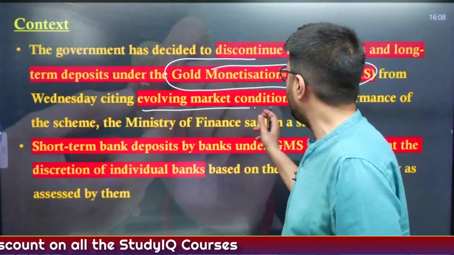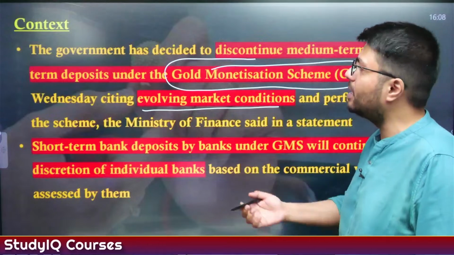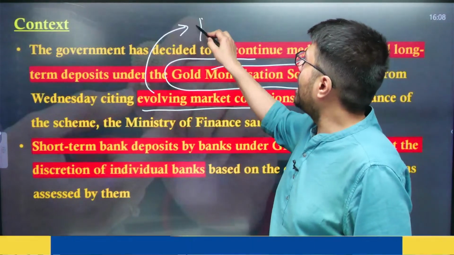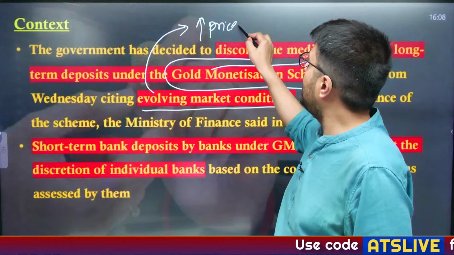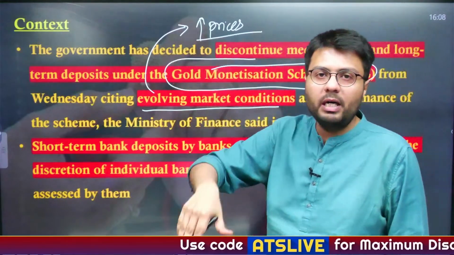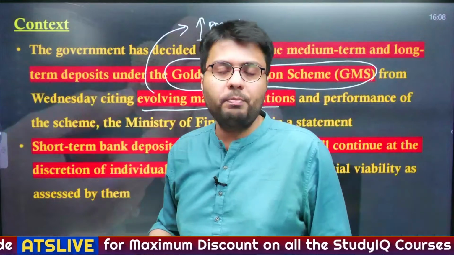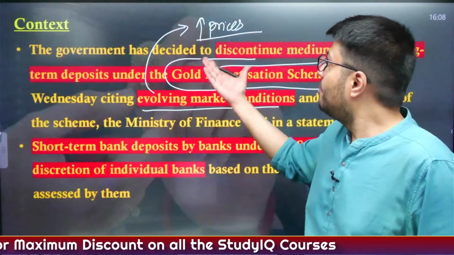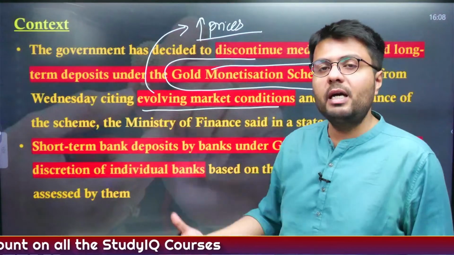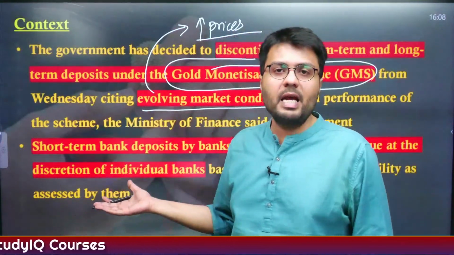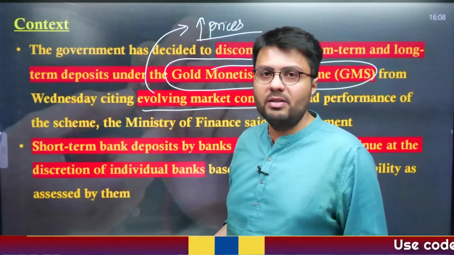Because of evolving market conditions. What are evolving market conditions? That the price of gold has increased a lot. So any gold deposit under the scheme, when it matures, the government will have to pay the market price of that particular gold deposit, and therefore with the increase in prices, the outgo by the government will increase. So as to reduce the financial burden, the government has made such a decision.